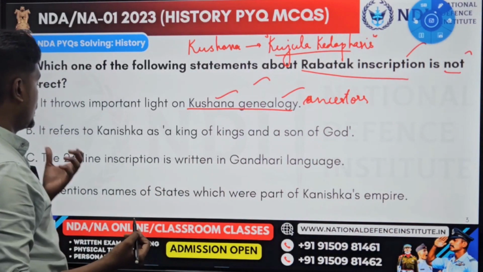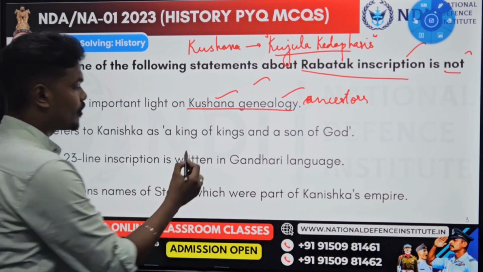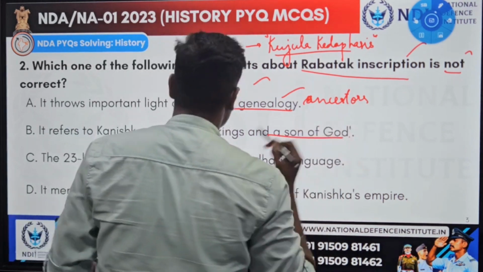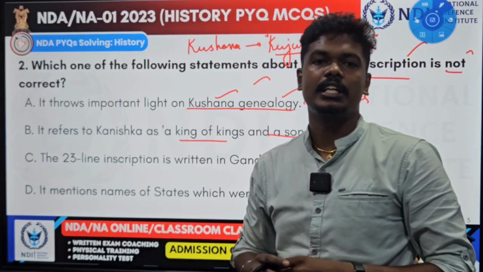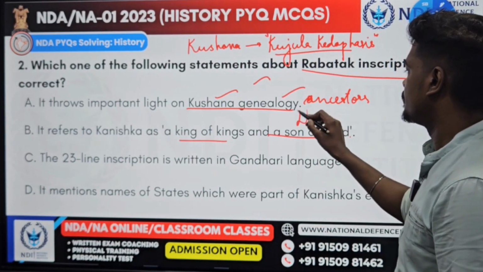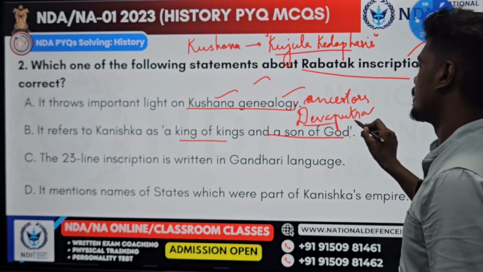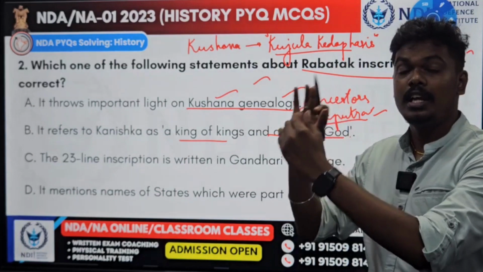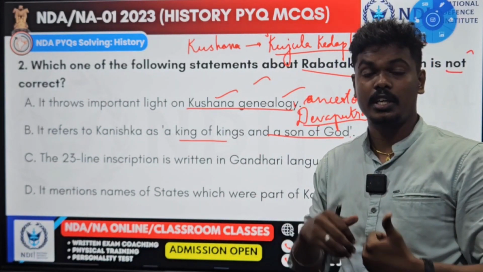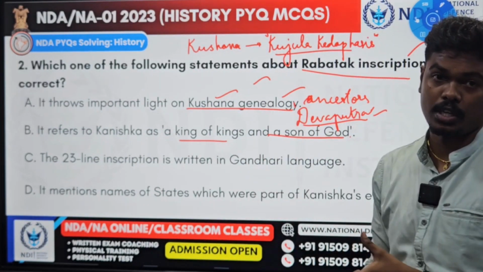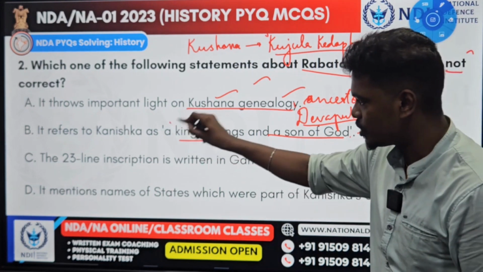And you see the second one? It refers to Kanishka as a king of kings and a son of God. Exactly. Kanishka specifically had a title called Devaputra. Devaputra means son of God. This is the specific title of Kanishka, and the kings who came later also had this title Devaputra. The second statement is also correct.